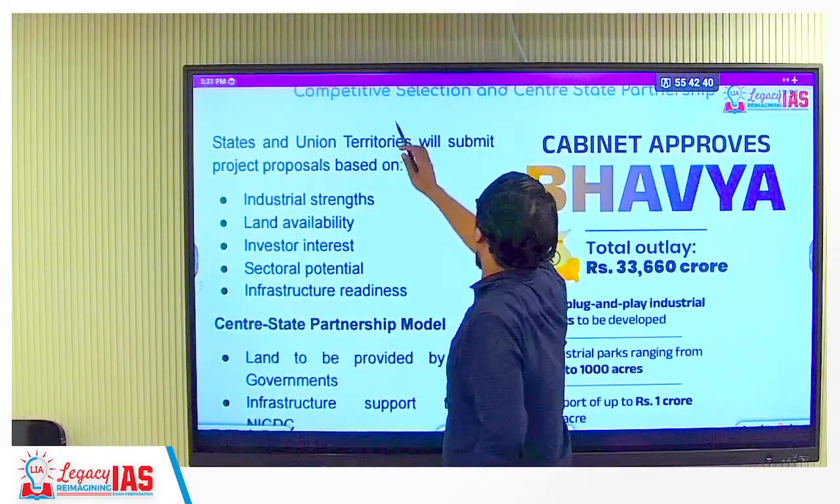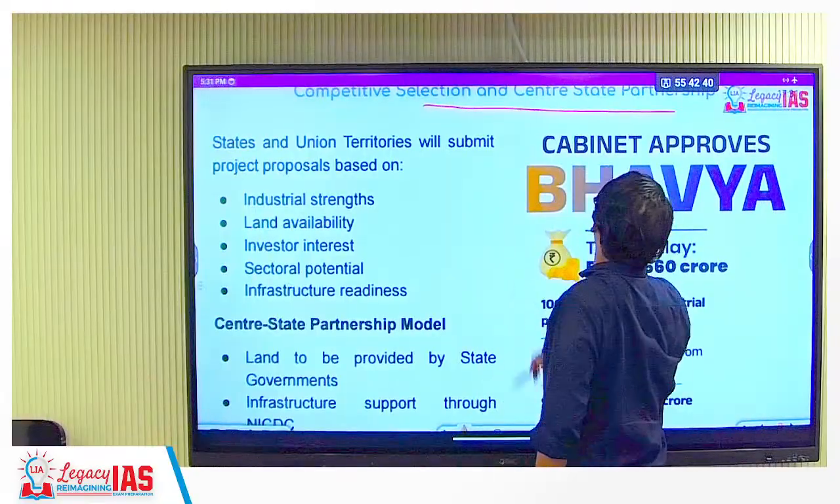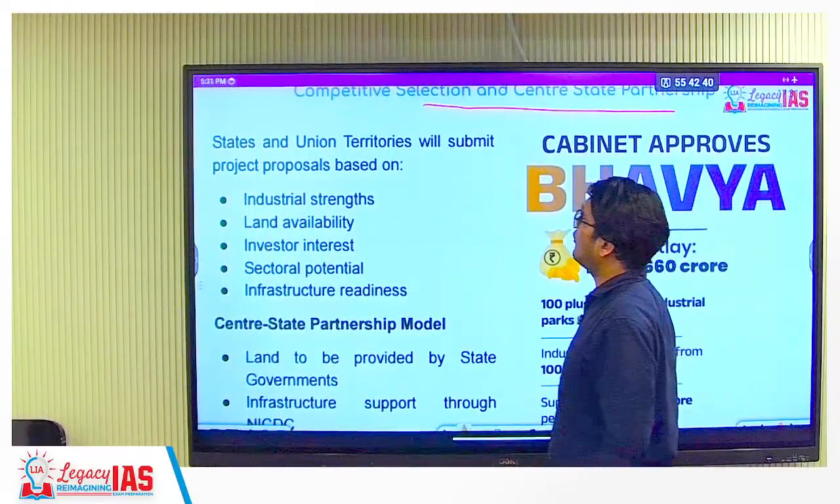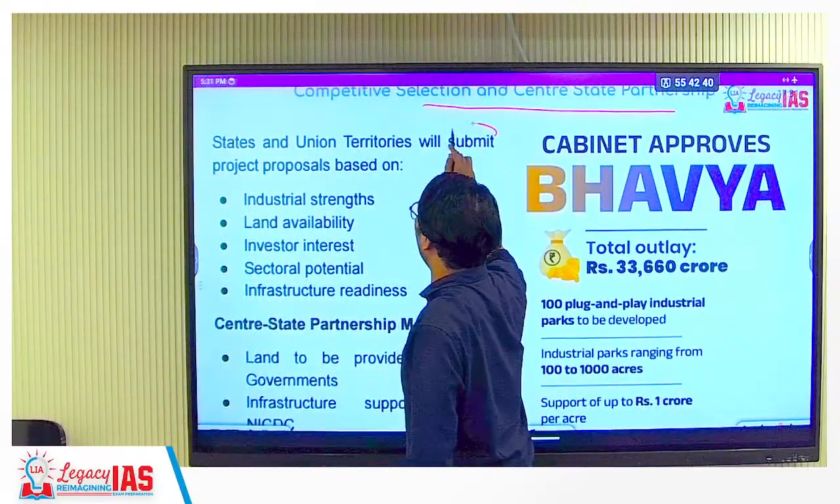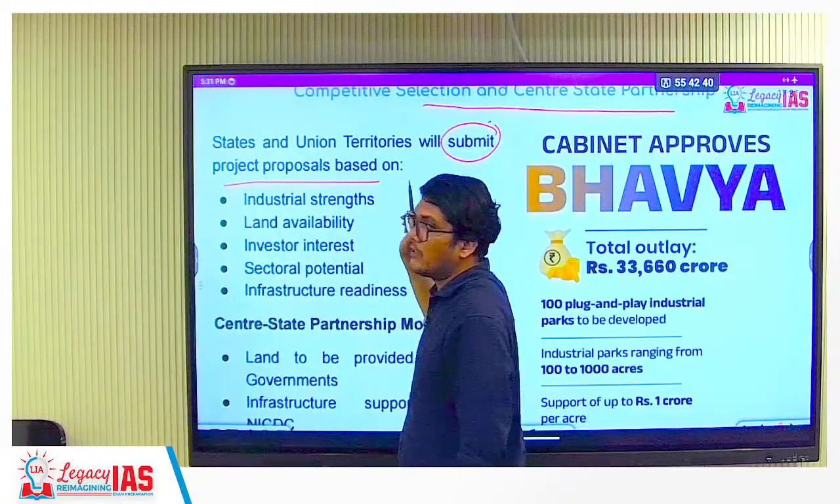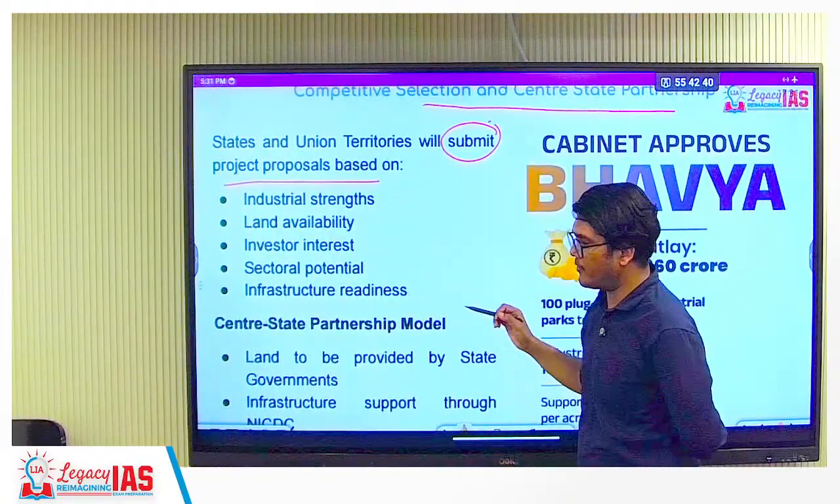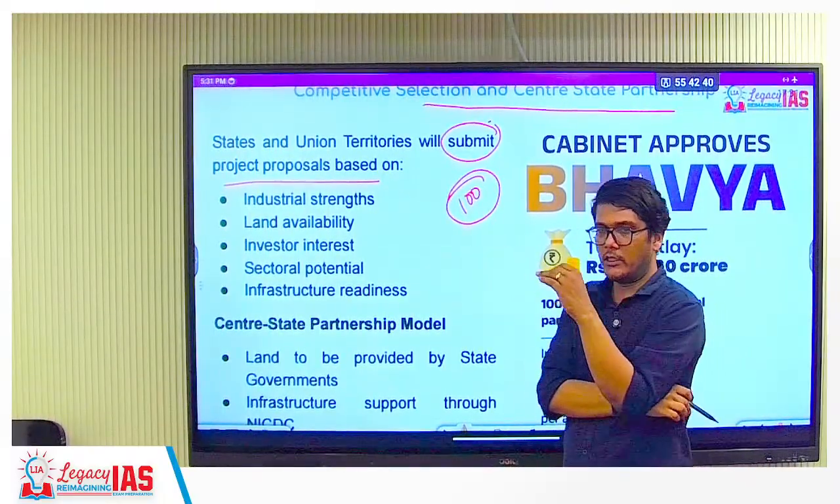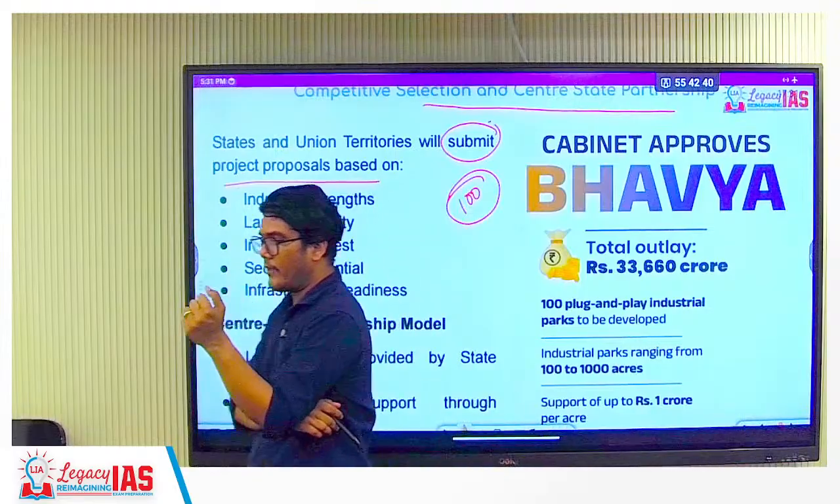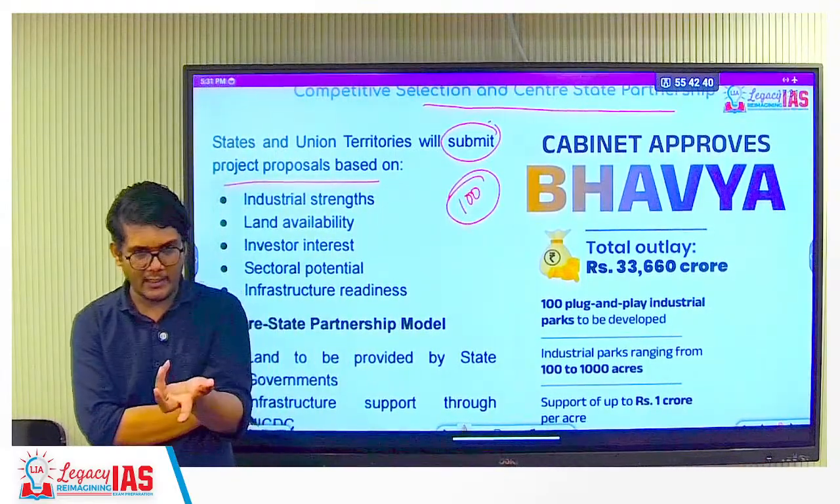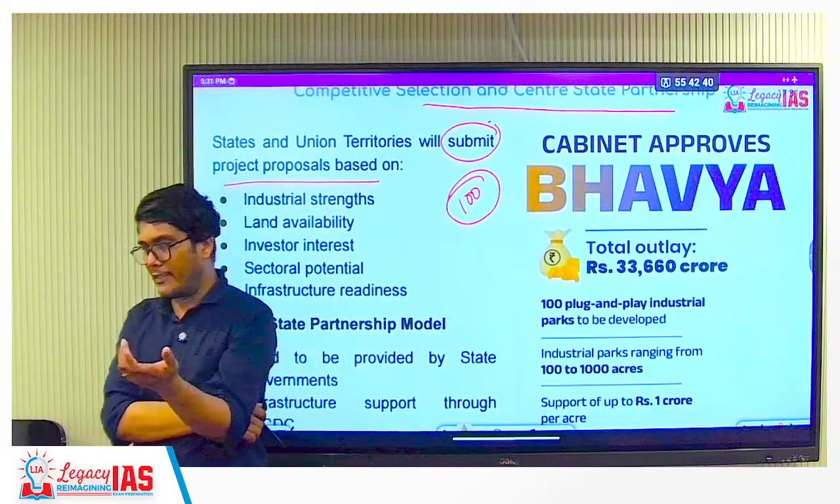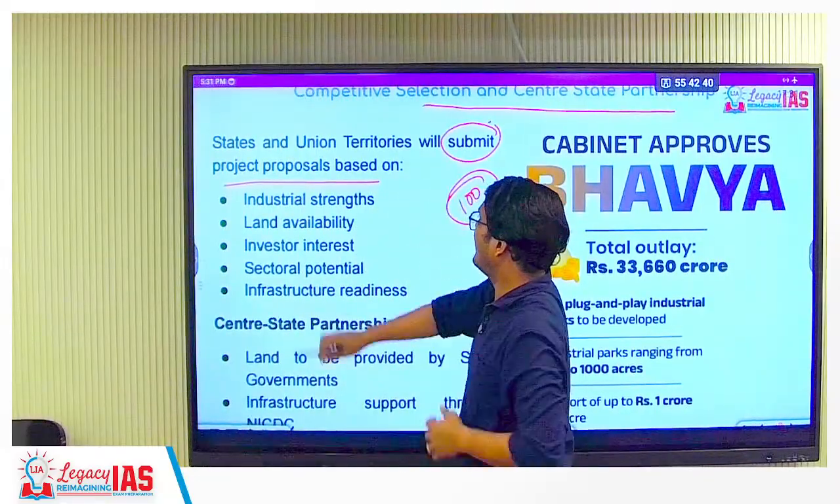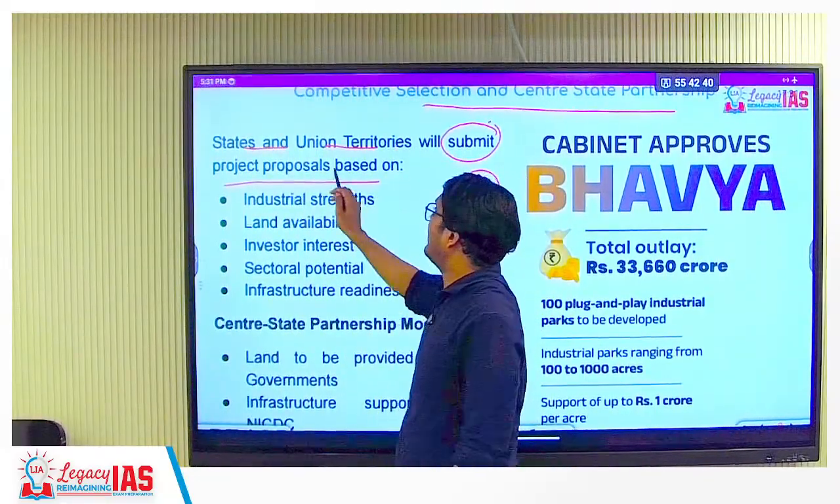Next, competitive selection and center-state partnership. The states and union territories will submit the project proposals. See why this competition is happening? Because there are 100 parks. Generally the center follows a situation wherein at least one from each state will be there, but how many for how many states, all those things are there. That is why the states and union territories will submit their proposals.